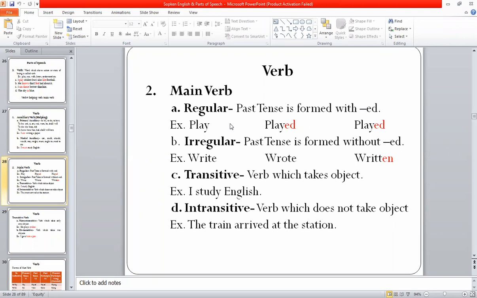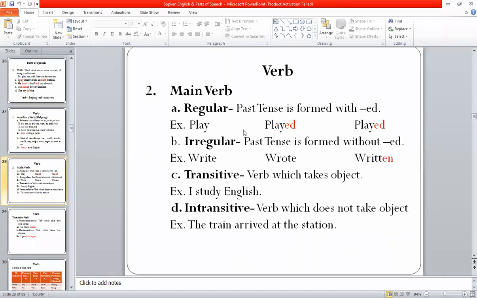The next is transitive, the verb which takes an object. A verb after which an object comes in the sentence is called a transitive verb. For example, I study English. Here, English is an object which comes after that verb, study. That is why study is a transitive verb. And when a verb does not take an object, then it is called intransitive. Example, the train arrived at the station.